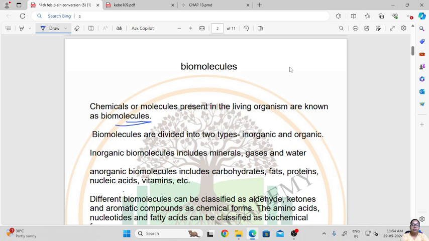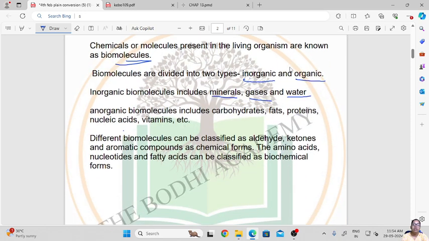Then biomolecules are divided into two types, that is inorganic and organic biomolecules. Inorganic biomolecules include what? The minerals, the gases and water. And organic biomolecules include carbohydrates, fats, proteins, nucleic acids, vitamins, etc. So this is the difference between organic and inorganic biomolecules.